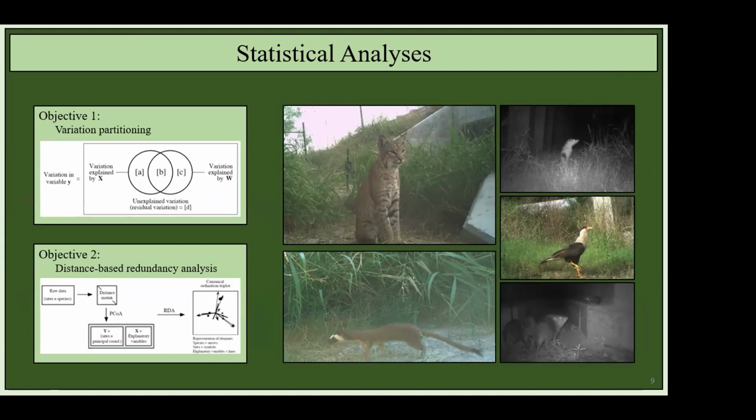Now, dbRDA is a multivariate regression technique that allows us to examine how community composition is affected by our suite of predictors, these same structural, environmental, and anthropogenic predictors. Because it is regression, we can use it for prediction purposes, and we can validate models in the same way you would validate a traditional regression model. In our analyses, because we had 18 wildlife crossings, we just dropped the whole site from the model, reran the model, and then tried to predict that site based on its structural characteristics to see how well it worked.